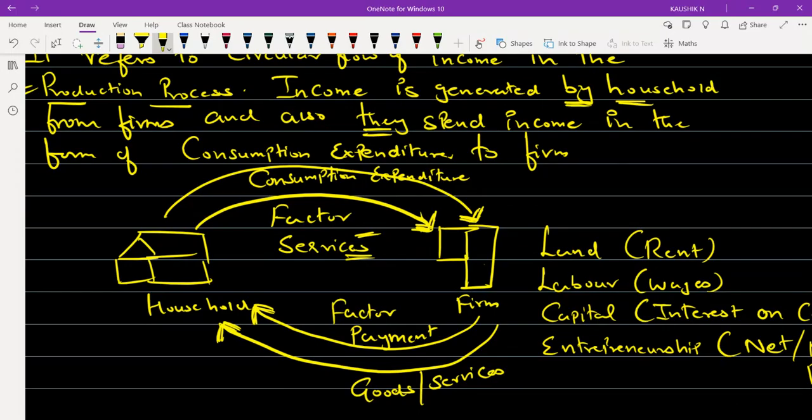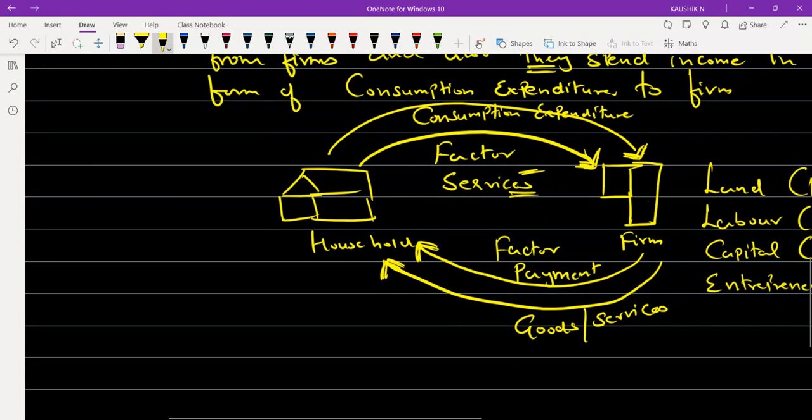If you are able to understand this, then I will move on to the next concept. Can you understand this concept? Yes, sir. Okay.